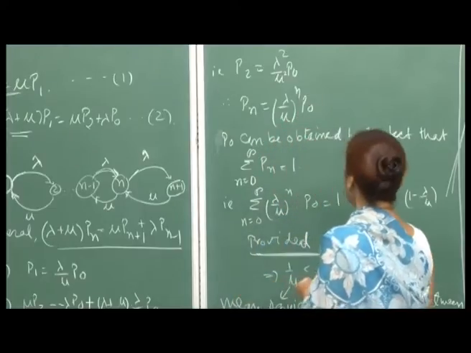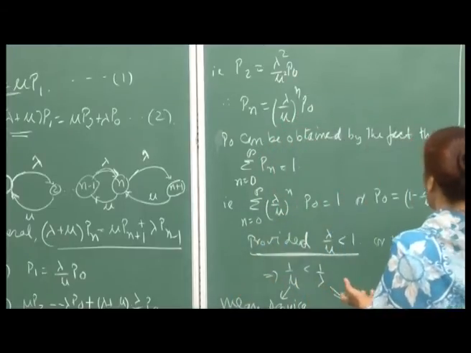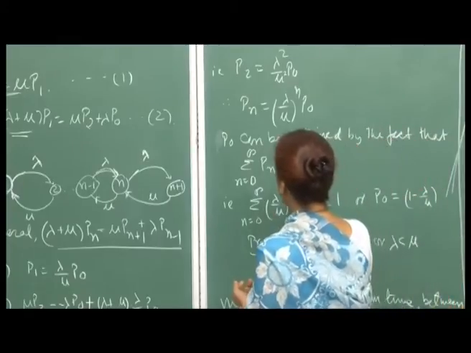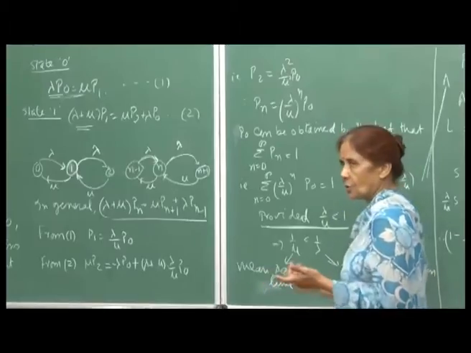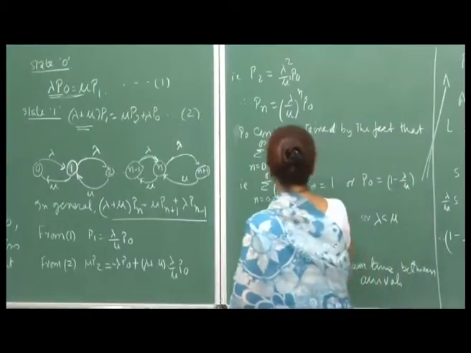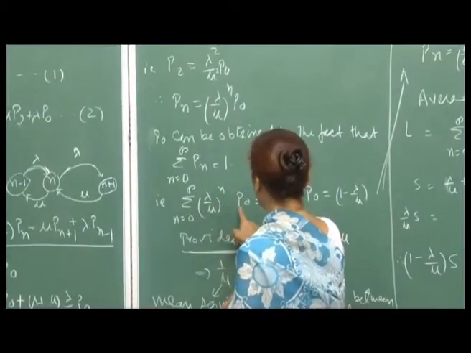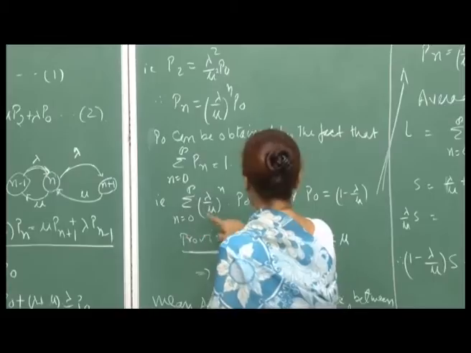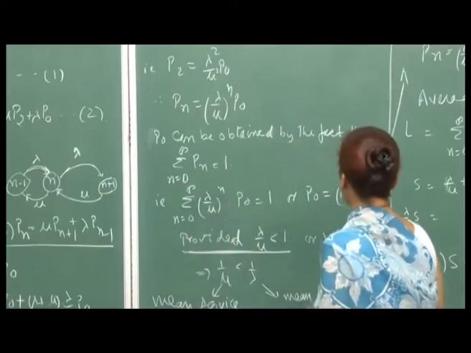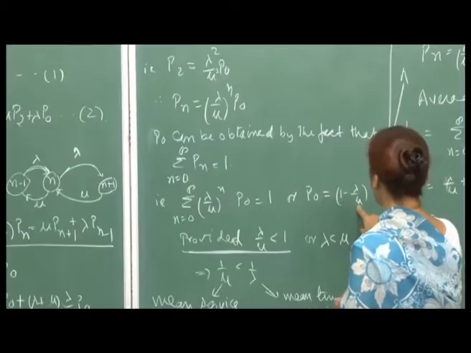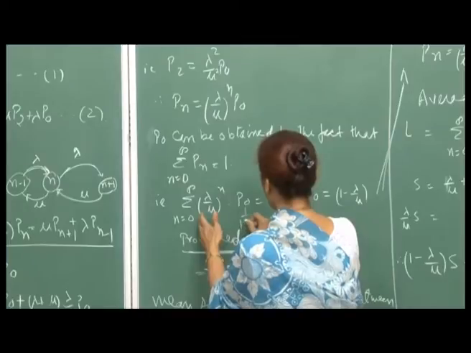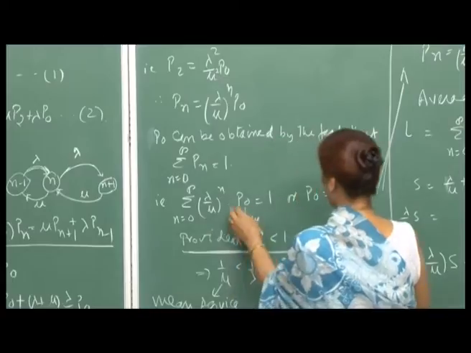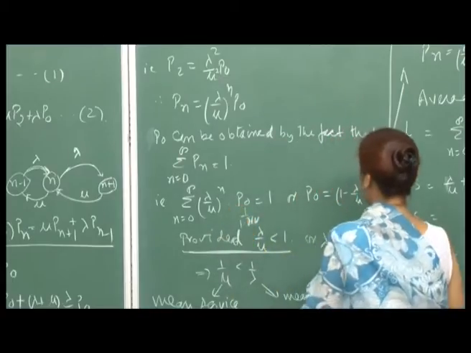Right. Now, we can obtain P naught by using the fact that all these probabilities must add up to 1. The system must be in one of the states from 0 to infinity, and therefore, when you add this up, you get a geometric series. P naught is outside with common ratio lambda by mu, and this series sums to 1 upon 1 minus lambda by mu. So, therefore, P naught would be 1 minus lambda by mu.